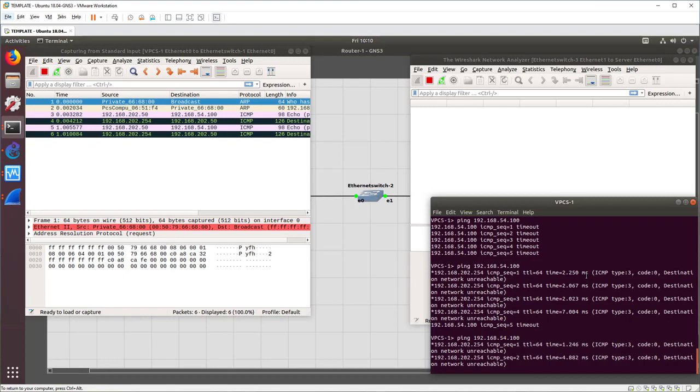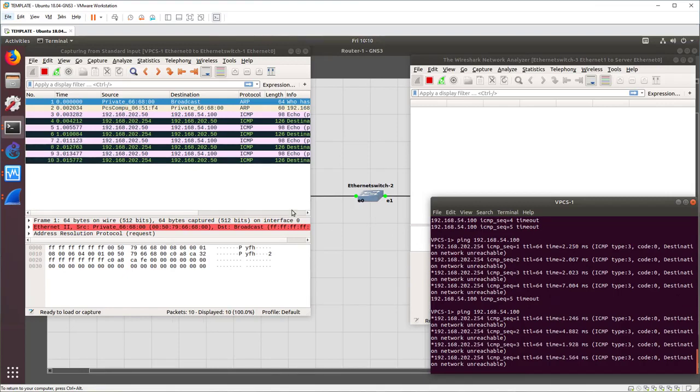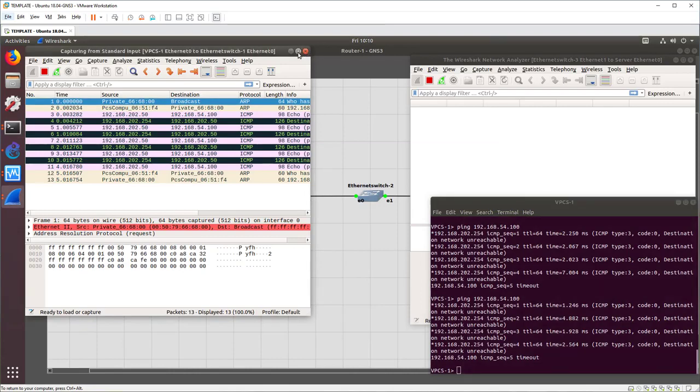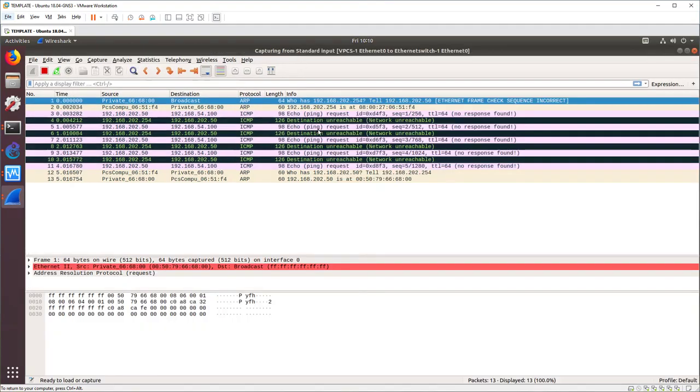So you can see the packets are leaving from VPCS 1, but they're never arriving on the far end. They never get anywhere. And when we look, we can see the pink packets are the ping packets going from 202.50, which is VPCS 1, and they're going out to 54.100, which is the correct IP address. What we're seeing is a response come back from 202.254. Notice that it's in the same network. And when we configured VPCS, we told it 202.254 is our default gateway.